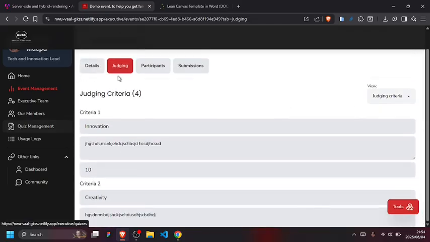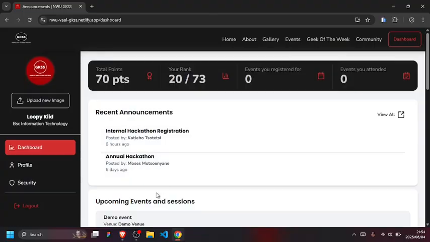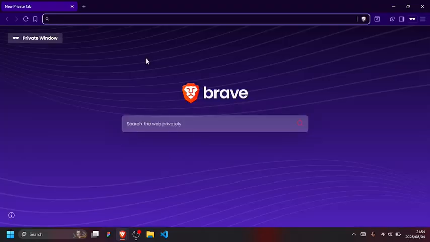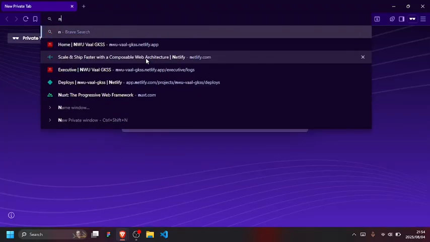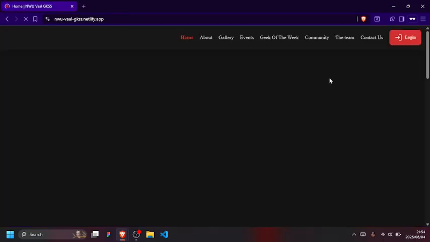Now let me just show you how the user will see it, right? The user, let's say I'm user here. My name is, okay, this one is slow. Yes, Chrome is slow. Let me use a different browser. Let me use Brave. I love Brave. It's fast.